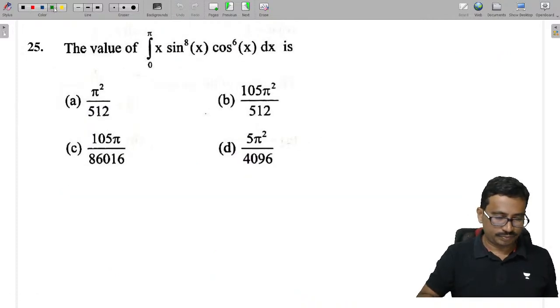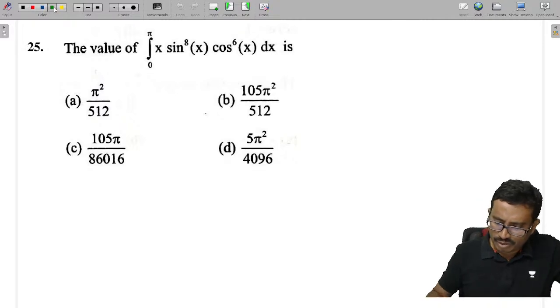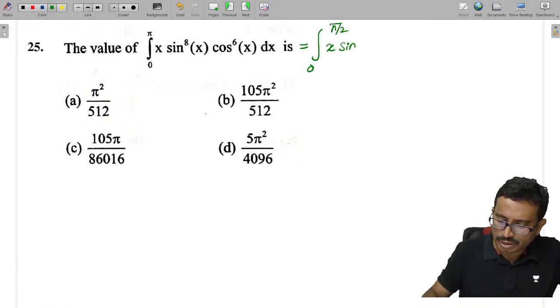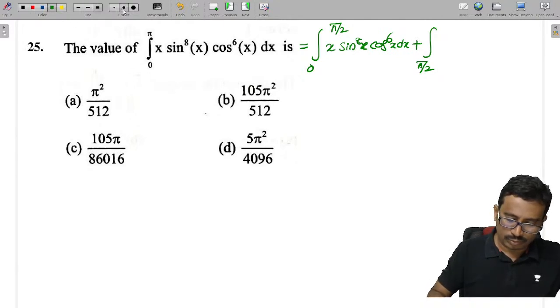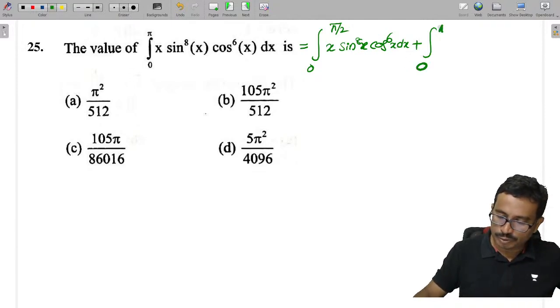So the next problem: the value of this integral. Whenever you have this type of integration, what do you need to do here? We should split it into two parts, that is from 0 to pi by 2, this function x into sine power 8x into cos power 6x into dx, plus the second part from pi by 2 to pi, and 0 to pi by 2.